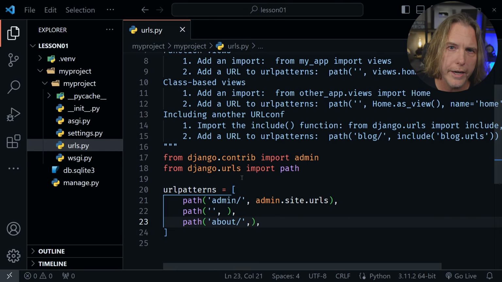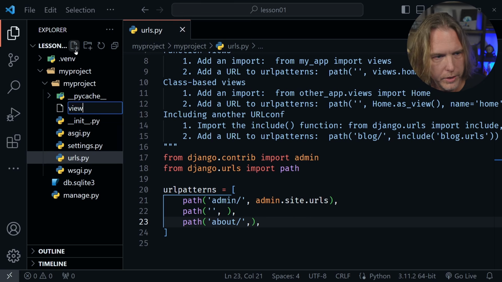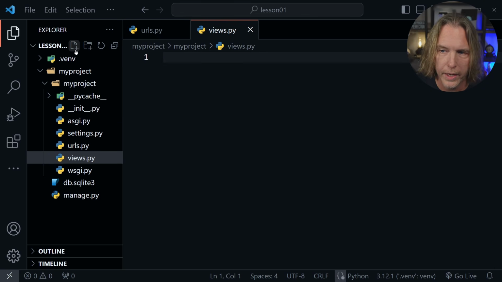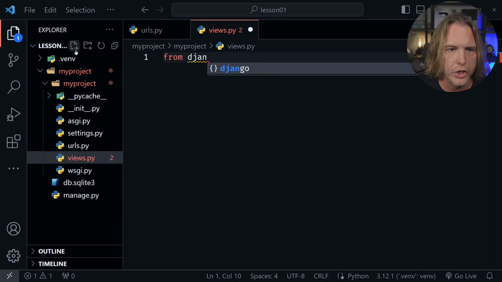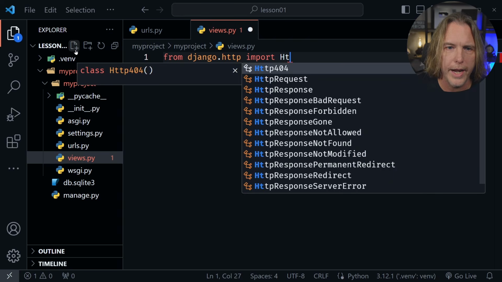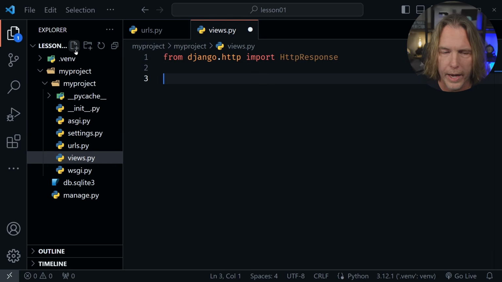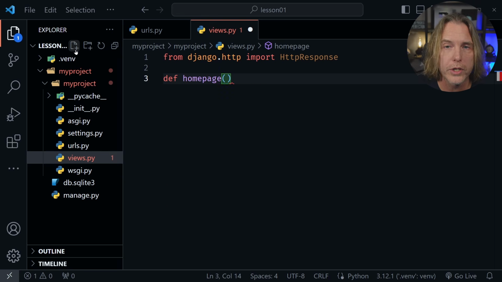But now we need to create a views file. So in the same directory here where we have our urls.py, let's create a new file. Let's name this views.py. Now inside of this, we're going to have an import. So we'll say from django.http, we will import HttpResponse. Now, after we import that, we can create a function for our route. So we'll name this one homepage because it's going to our homepage. It's going to receive a request for the homepage.